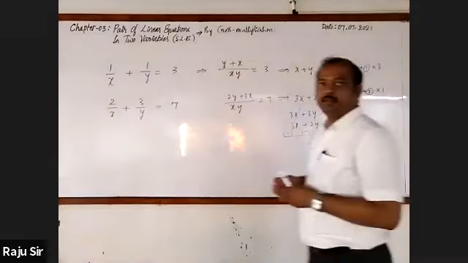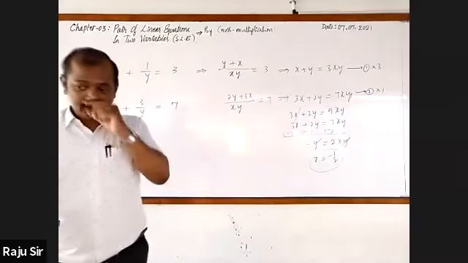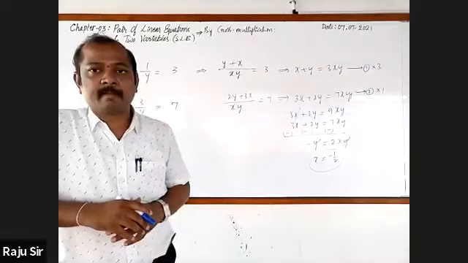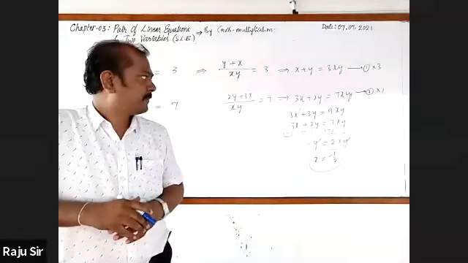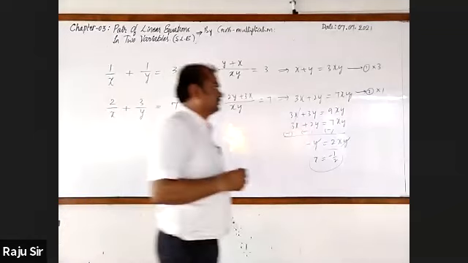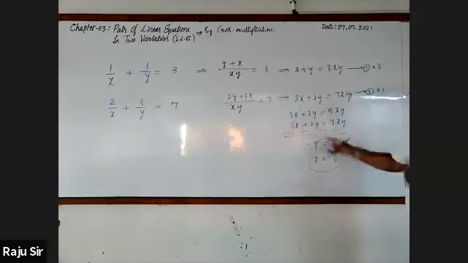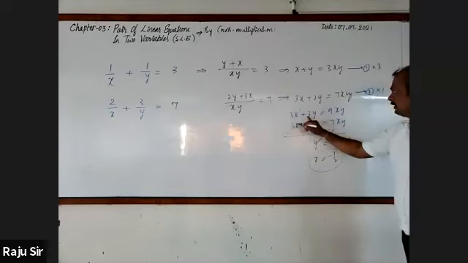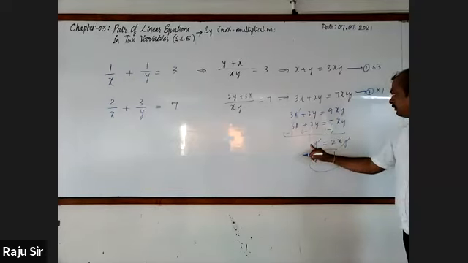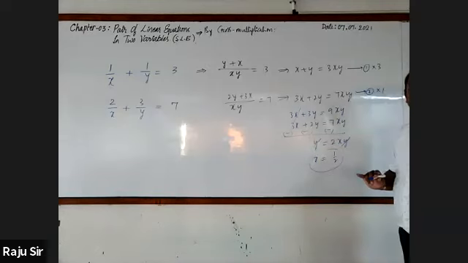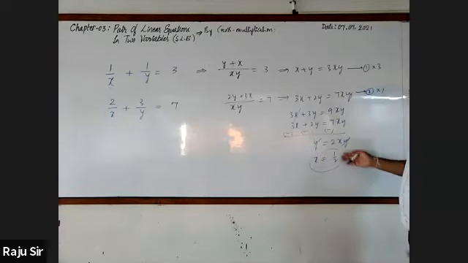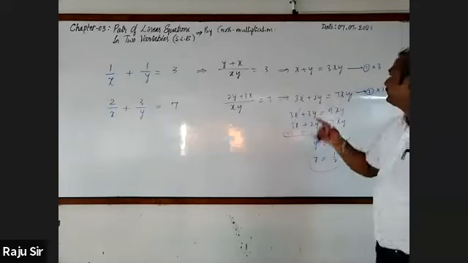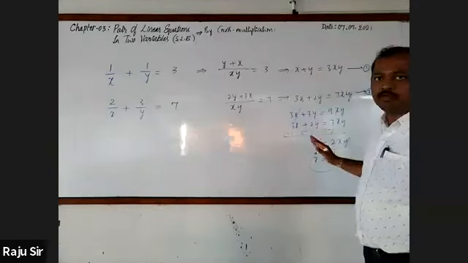Plus y, sir, not minus y, sir. Yes, plus y will come. Plus 1 by 2, sir. It is plus 1 by 2. 3y minus 2y, it is 1y. Now it is 1 by 2. Then you will substitute 1 by 2 in any one of the two equations, you will get the y value as well.